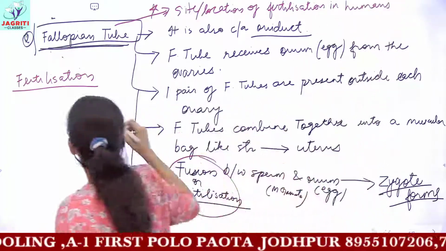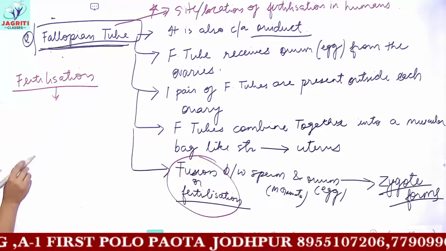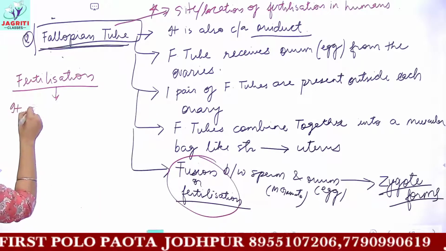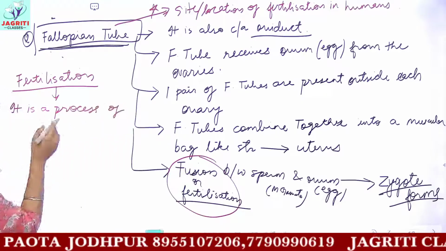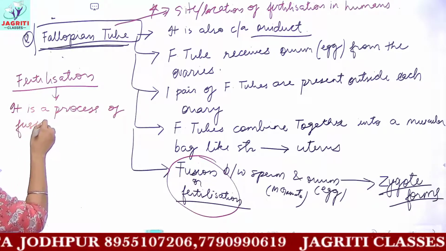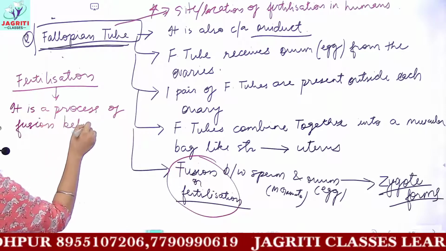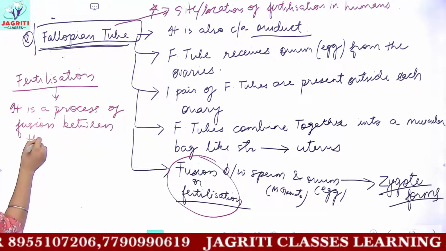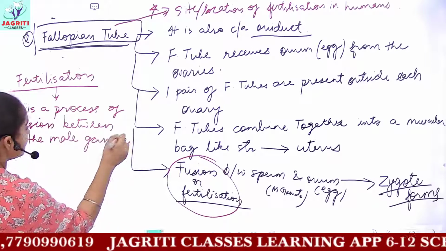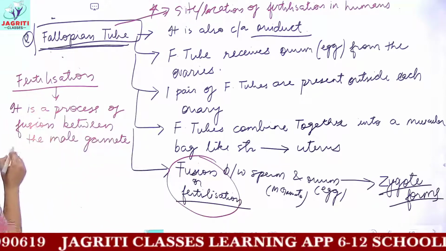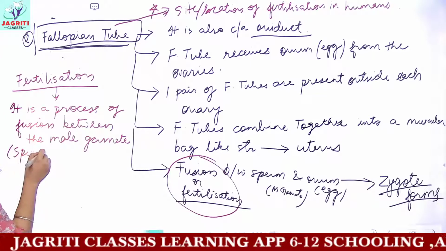And to define the process of fertilization, you can write, it is a process of fusion between the male and the female gamete. In humans, the male gamete is sperms.